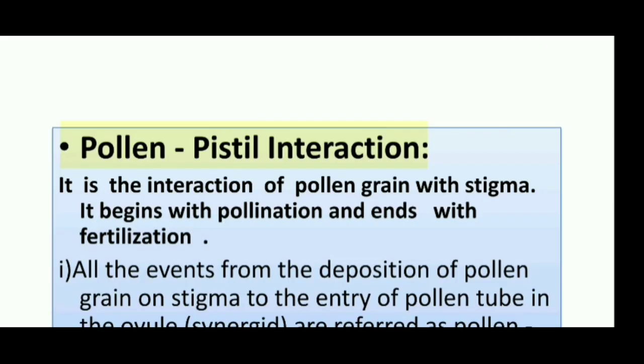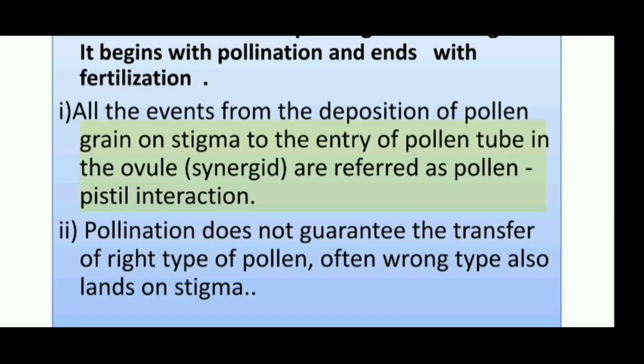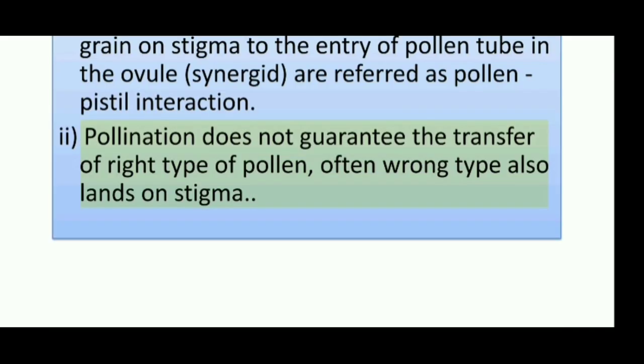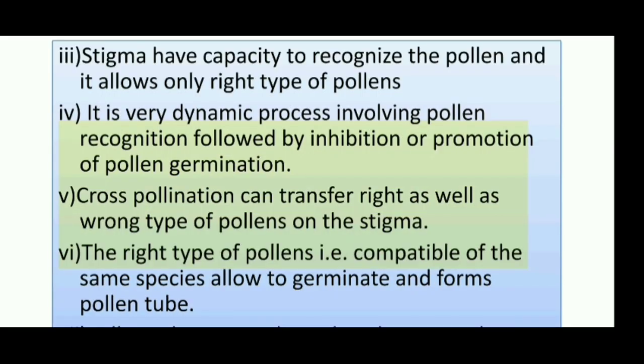Pollen-pistil interaction. It is the interaction of pollen grain with stigma. It begins with pollination and ends with fertilization. All events from the deposition of pollen grain on stigma to the entry of pollen tube in the ovule synergid are referred to as pollen-pistil interaction. Pollination does not guarantee the transfer of the right type of pollen; often the wrong type also lands on the stigma. Each stigma has the capacity to recognize the pollen, and it allows only the right type of pollen. It is a very dynamic process involving pollen recognition followed by inhibition or promotion of pollen germination.